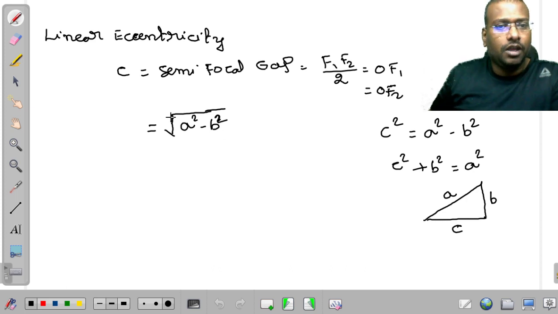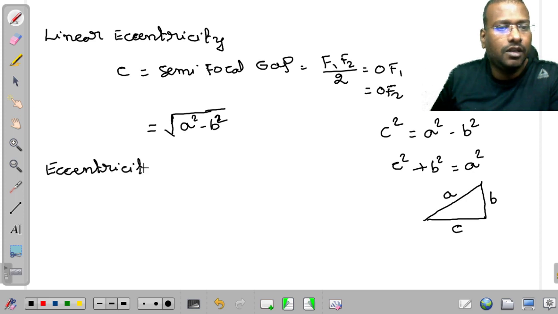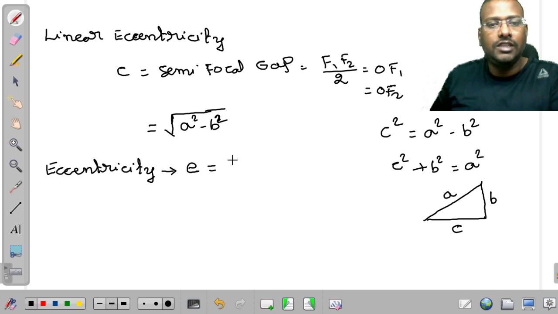Now here, from this I obtained C. Sir, what is the relation between linear eccentricity and the eccentricity? Very simple.